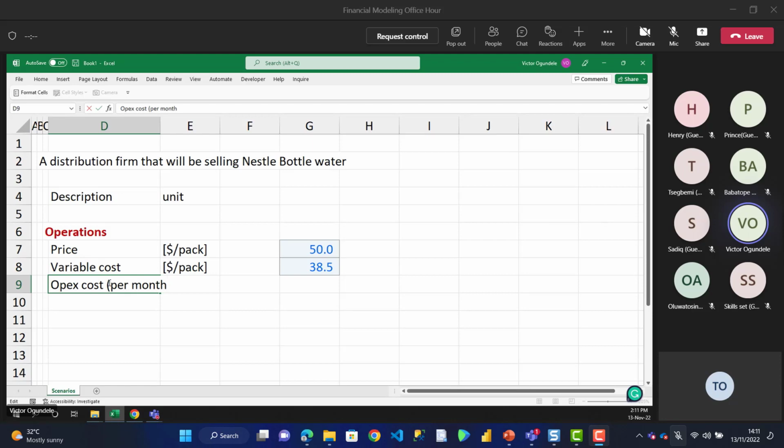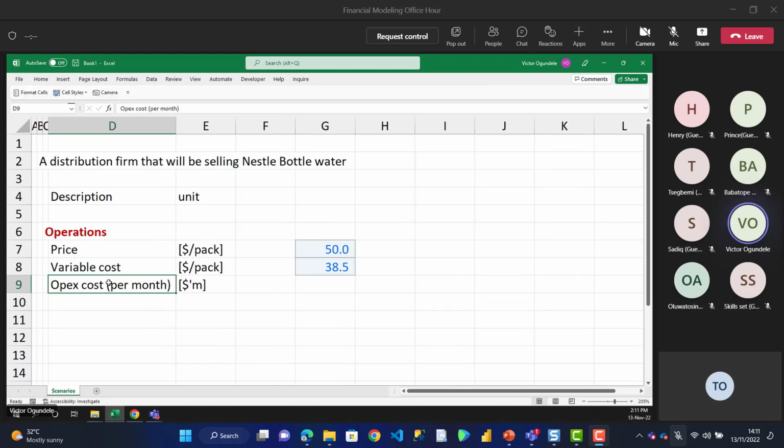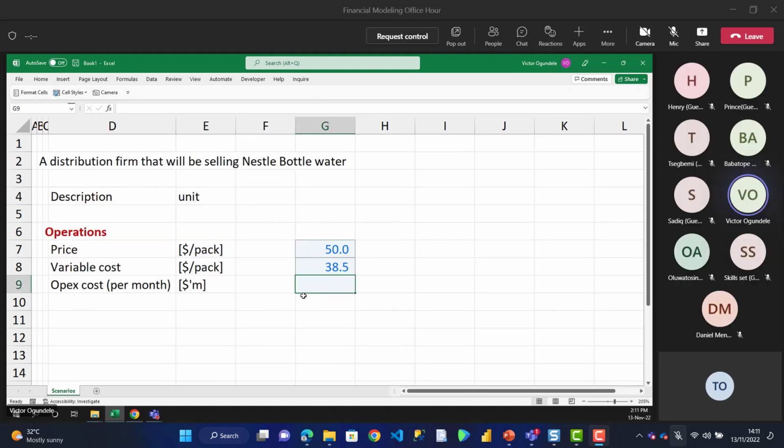Maybe an average of how much can we have? Let's just put some fictitious assumption, let's just say for now 1.5. They're not too small, right? But by the time we start doing the calculation, we can always come back. But let's just put in 1.5 for now. Oh, okay, 3.5 million per month.